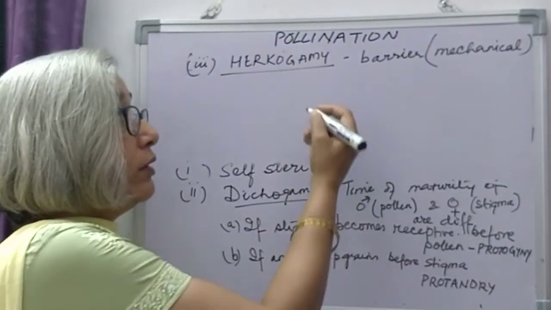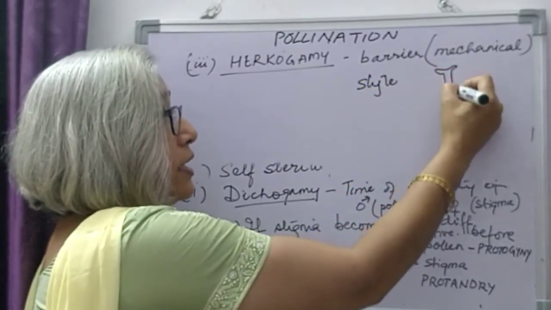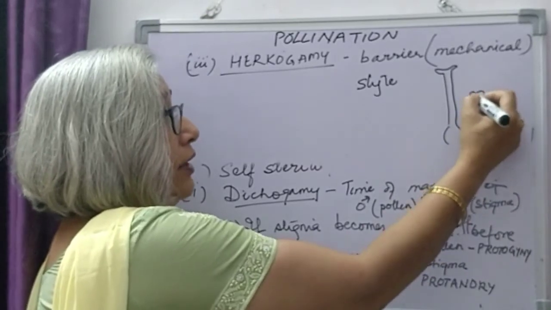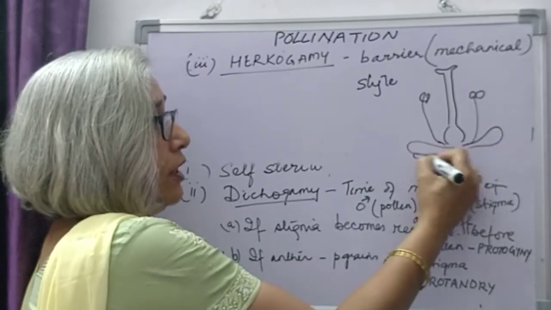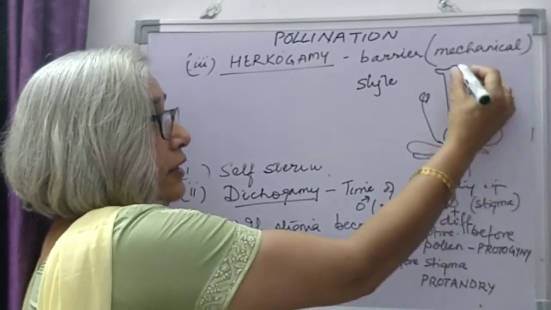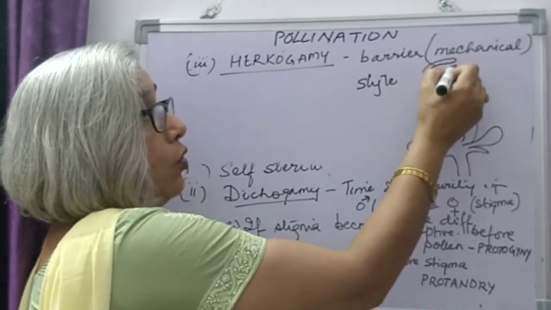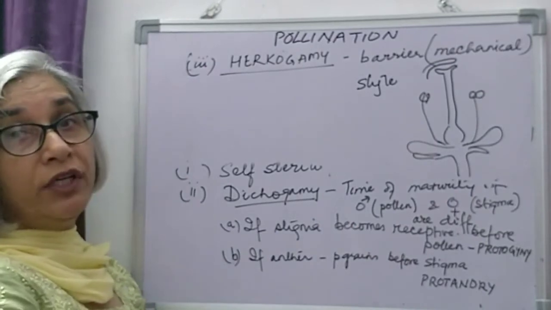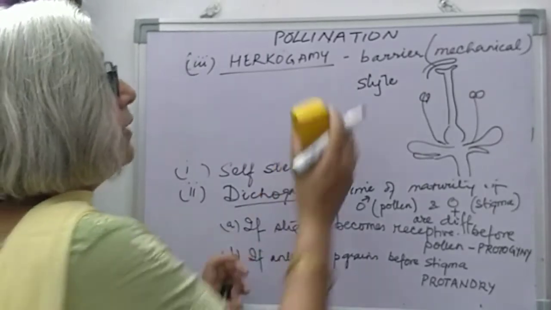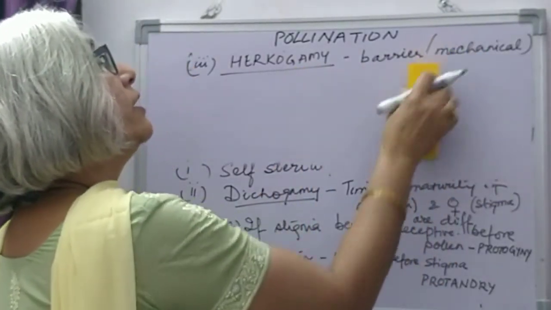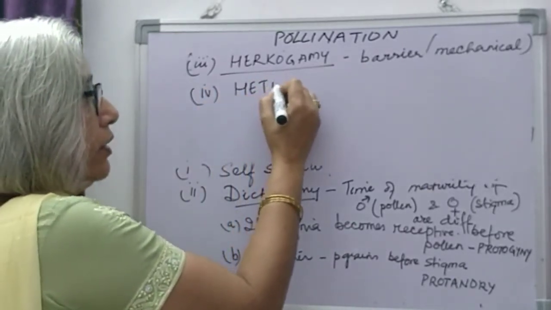Or the other way is that the style is very long and the stigma is placed at a very high level, like this in a flower. Suppose this is a flower, the distance is great. Or there is a hood over the stigma so that the pollen does not reach the stigma. This condition is called hercogamy. The next contrivance or next adaptation that can be seen in a flower is called heterostyle.